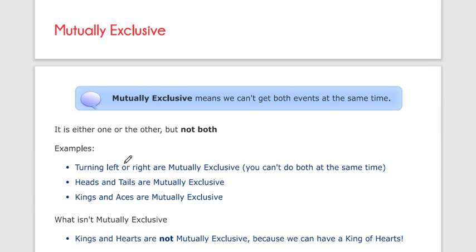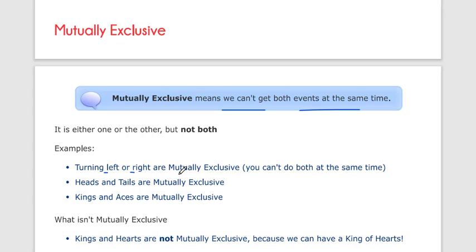And next is mutually exclusive events. Mutually exclusive events means we can't get both events at the same time. It's either one or the other, not both. For example, turning left or right are mutually exclusive. You can't do both at the same time.